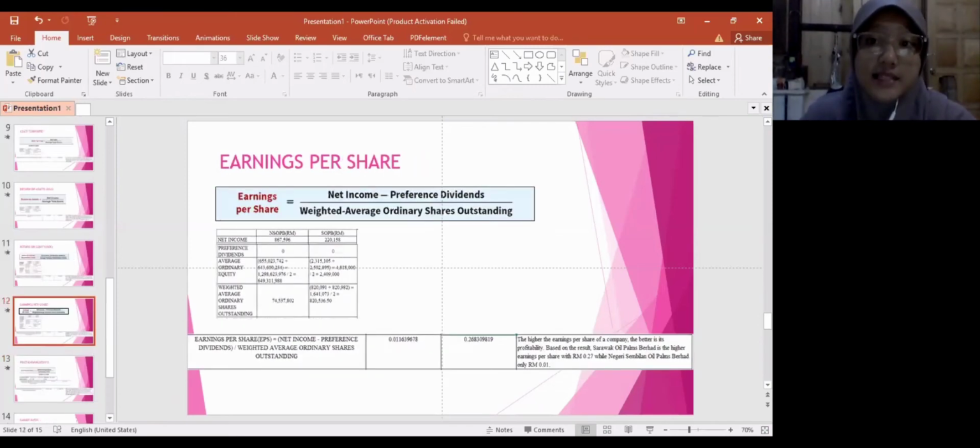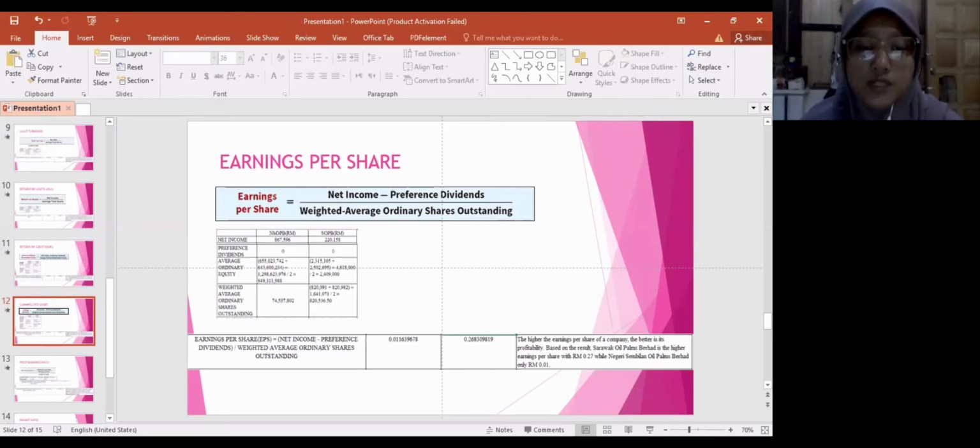The next is earning per share. Earning per share is net income minus preference dividends divided by weighted average ordinary share outstanding. To get weighted average ordinary share outstanding, you can find it in note of financial statement at the share capital side, or in the statement of financial position in the side of equity, the share capital.